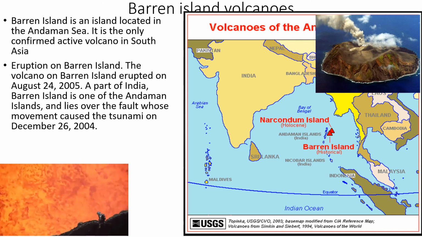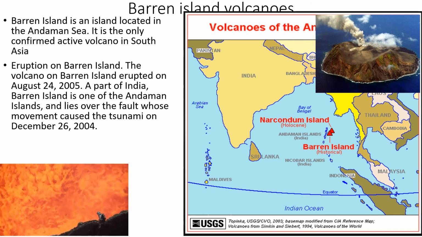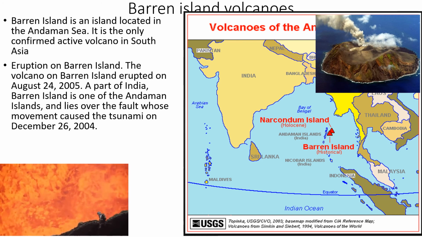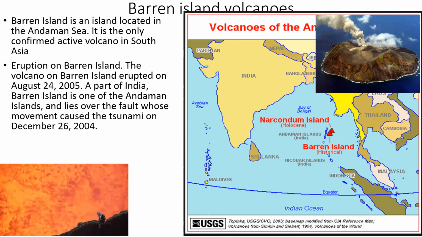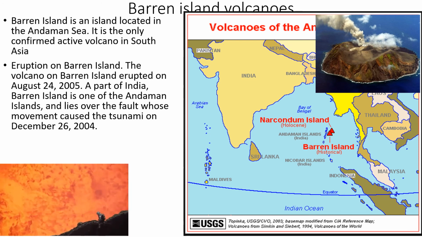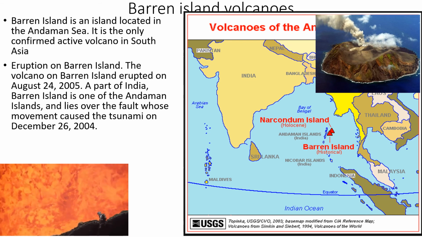An eruption on Barren Island took place on August 24th, 2005. A part of India, Barren Island is one of the Andaman Islands and lies over the fault whose movement caused the tsunami on December 26th, 2004.